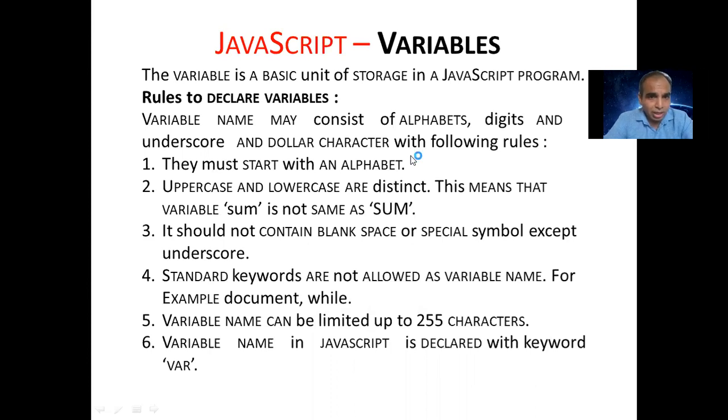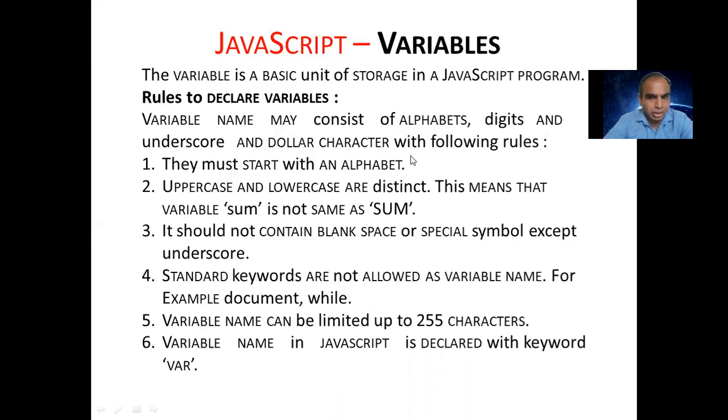The variable is a basic unit of storage in a JavaScript program. There are rules to declare variables. A variable name must consist of alphabets, digits and underscore. That means when you use a variable name, it should use alphabet A to Z, digits 0 to 9, and you can use one symbol, that is underscore. We cannot use any other symbol. It must start with an alphabet.